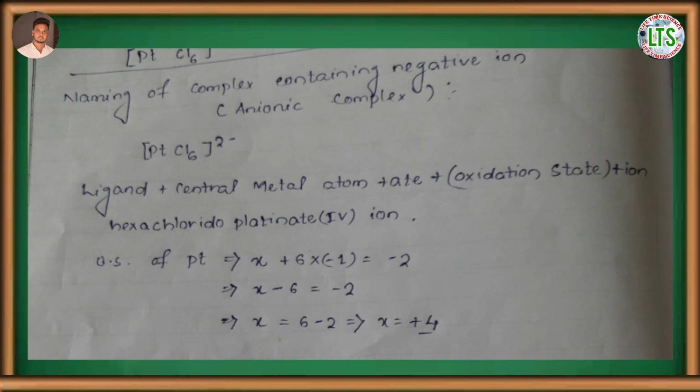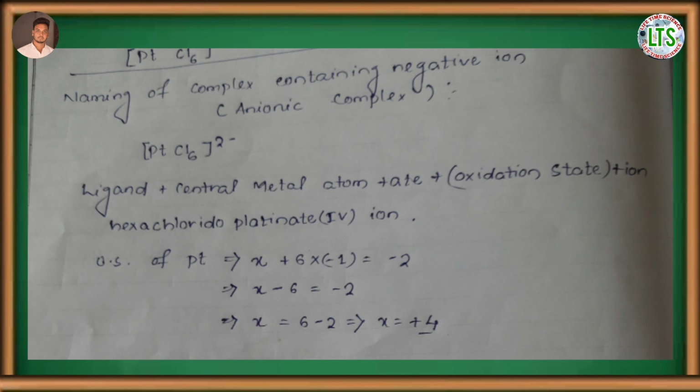Now, how can we calculate the oxidation state of the central metal atom, that is platinum? First we take the oxidation state of the central metal atom as X, plus 6 into minus 1, because the charge of one chlorine ligand is minus 1, and as there are 6 chlorines, we write 6 into minus 1, which is equal to minus 2, because the overall charge of the complex ion is minus 2.